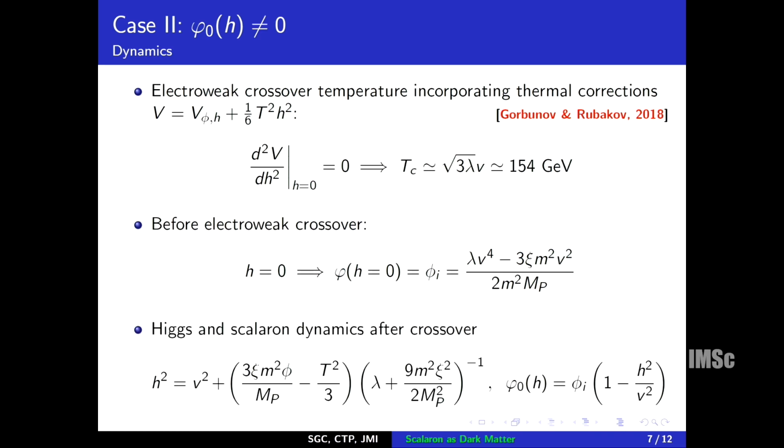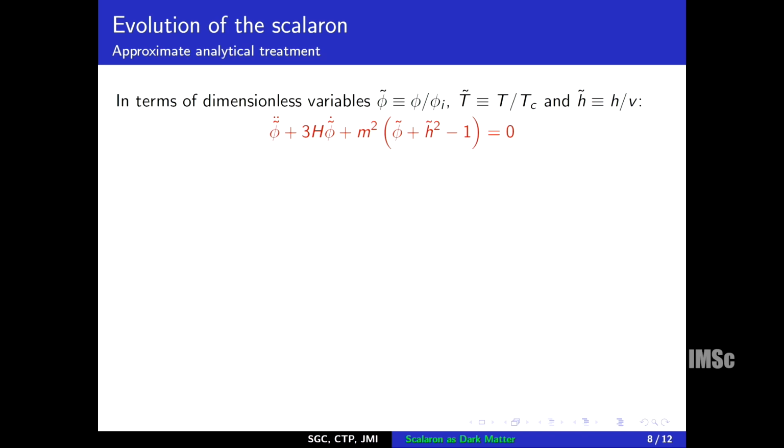Now after the electroweak crossover, this is how the Higgs field will evolve, and this will also lead to a dynamics of the scalar field. The minima of the scalar field will evolve using this equation, and as H attains its vacuum expectation value V, the minima will be 0 and the scalar field will oscillate around this minima at phi equal to 0. Okay. So now if we write this equation in terms of these dimensionless variables, we will have this equation for the scalaron evolution, and we need to solve this equation to see if the scalaron can account for the cold dark matter.